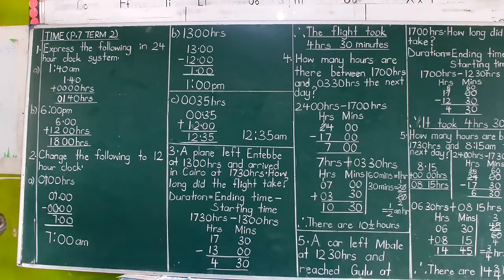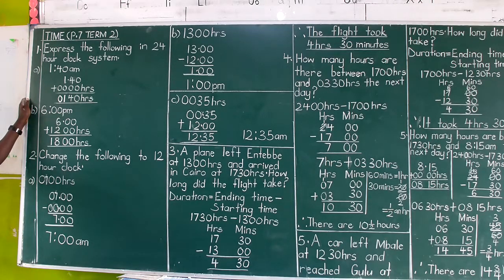Unlike the 12-hour system which has got dots, we don't put any dot. Don't dare put any dot in between here. So you get 0140 hours, and that is the answer. So any AM, apart from the 12s, behave differently. You must have your common sense in answering them. Any AM will add nothing else, and the PM, like we're going to see, we shall add 12 hours.